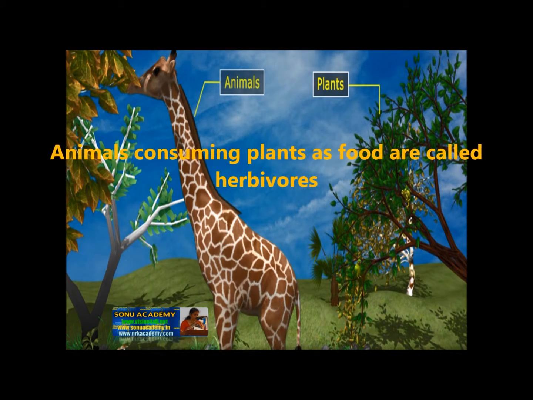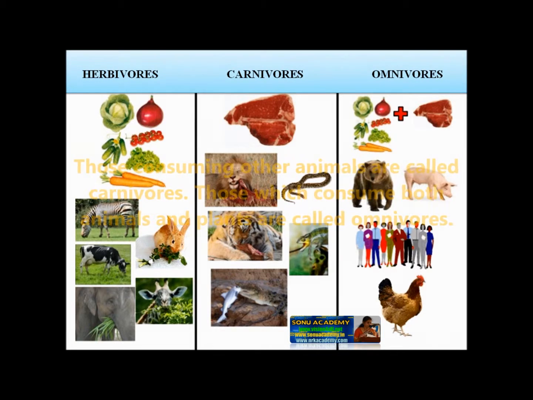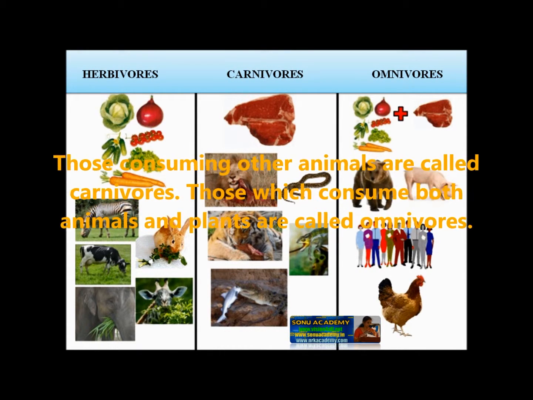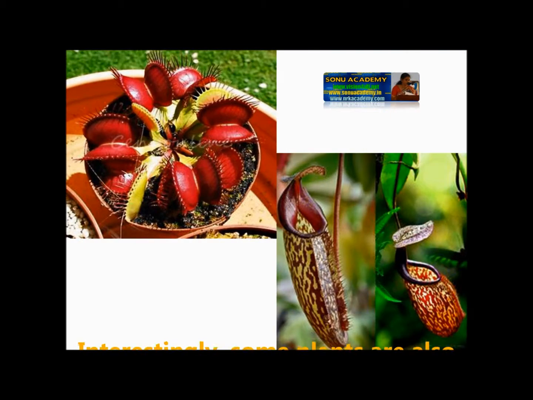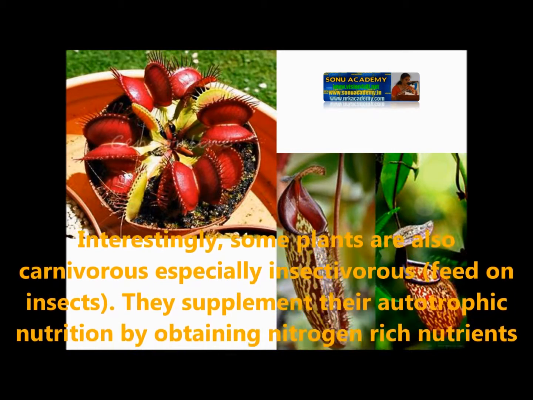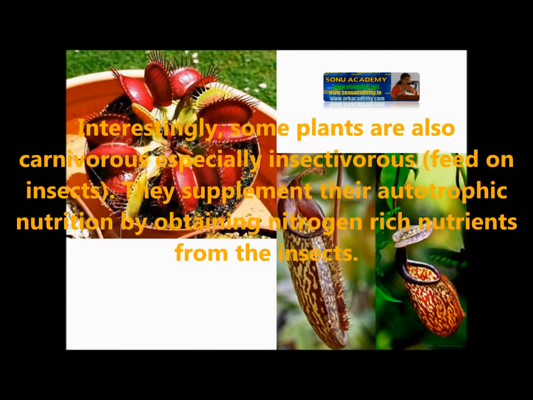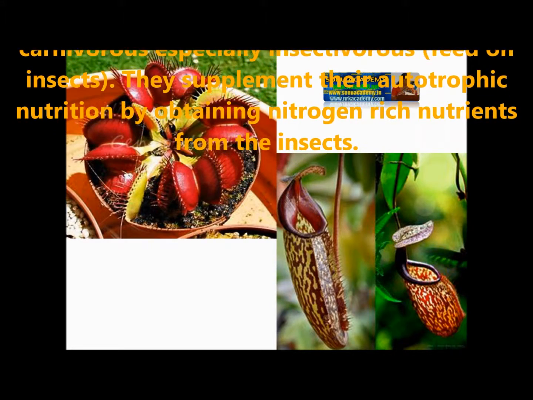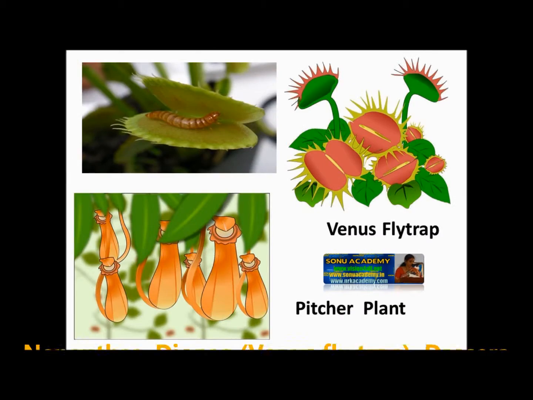The animals consuming plants as food are called herbivores, and those consuming other animals are called carnivores. Those which consume both plants and animals are called omnivores. Interestingly, some plants are also carnivores, especially insectivorous plants, which feed on insects. As a supplement to their autotrophic nutrition, they obtain nitrogen-rich nutrients from the insects.